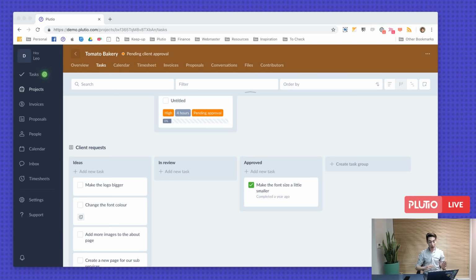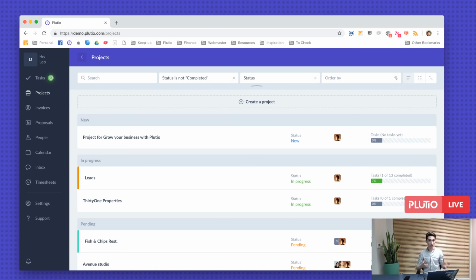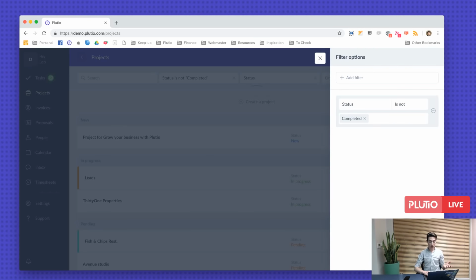Archiving. Now, we take backups by the minute, but backups are only used in disaster sort of situations. Now, you can't archive anything as of yet, but we are working on an archive feature. However, if you want to hide completed projects or tasks, use the filters. As I did just right here, I added a filter called status is not completed, and that will take out all the projects that have been completed and only leave the ones that are not completed.